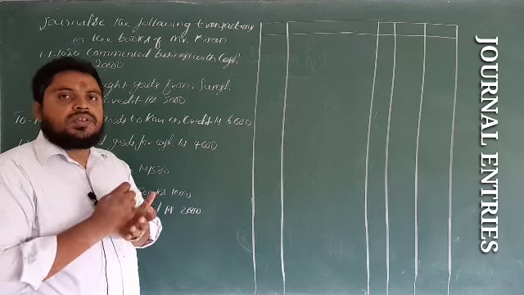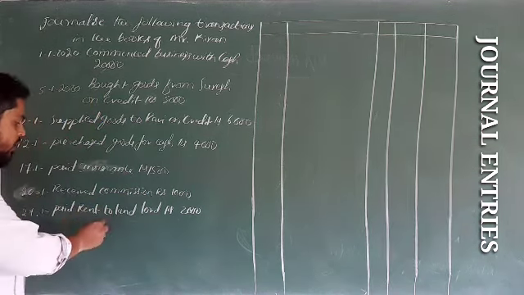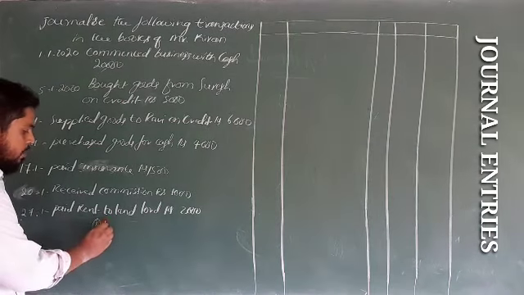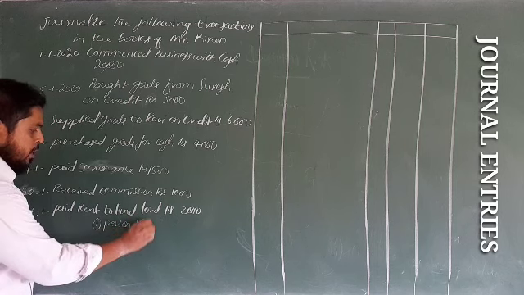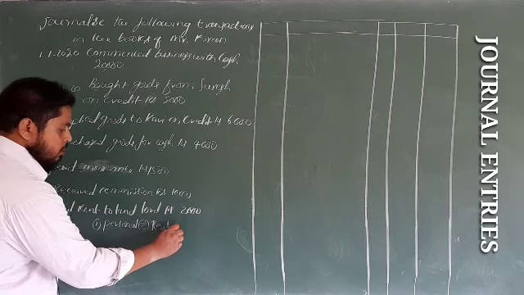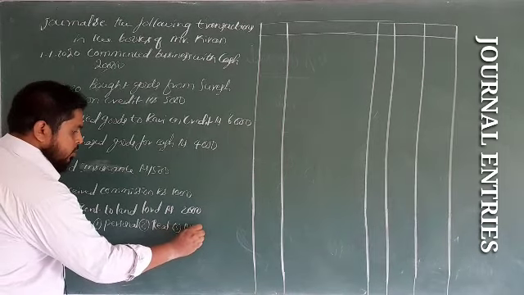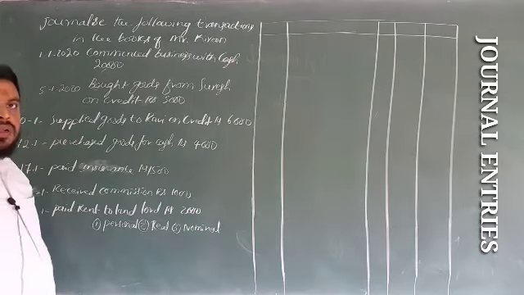Under the English system, there are three kinds of accounts: personal, real, and nominal.